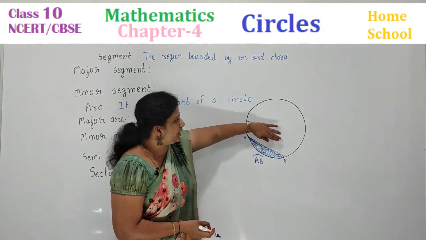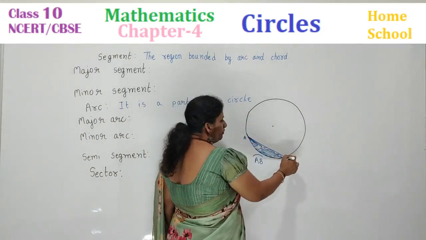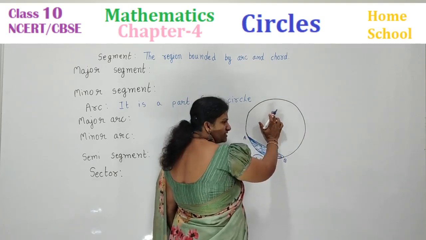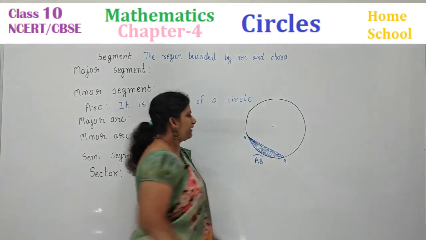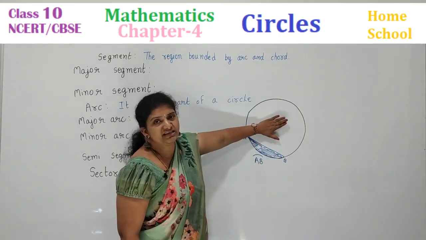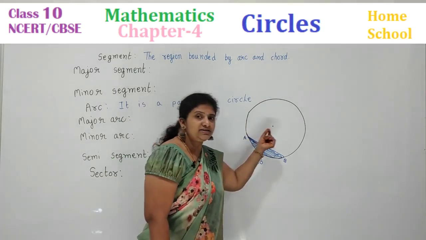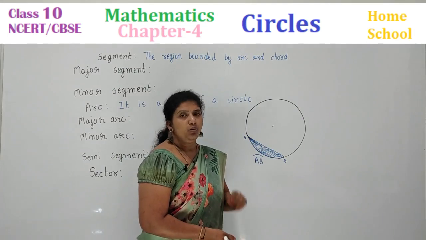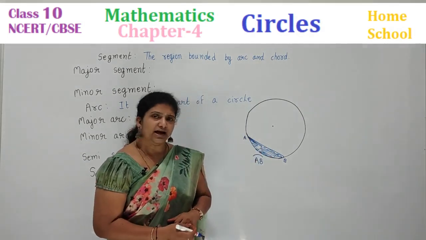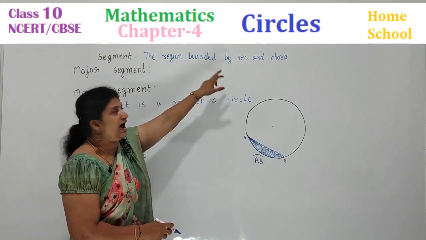Minor segment, and what about this segment? You can see a big curve, means it is a big arc and a chord. This is also a segment, but whereas this is a minor segment, this becomes the major segment. Major segment includes the center of the circle, whereas minor segment does not have any center. That much you can remember. What is a segment? The region bounded by arc and chord.